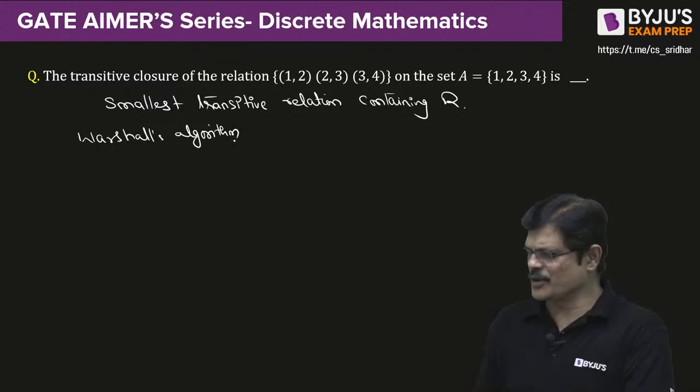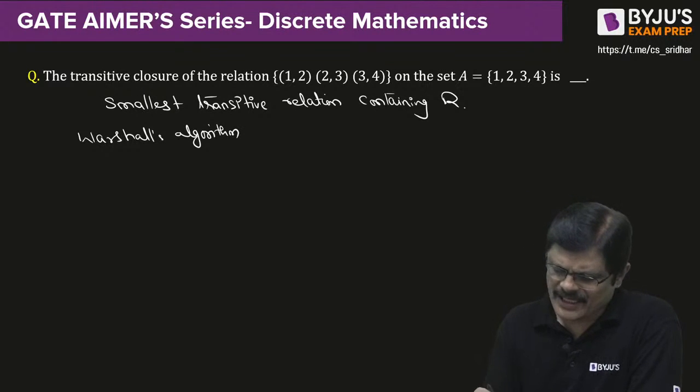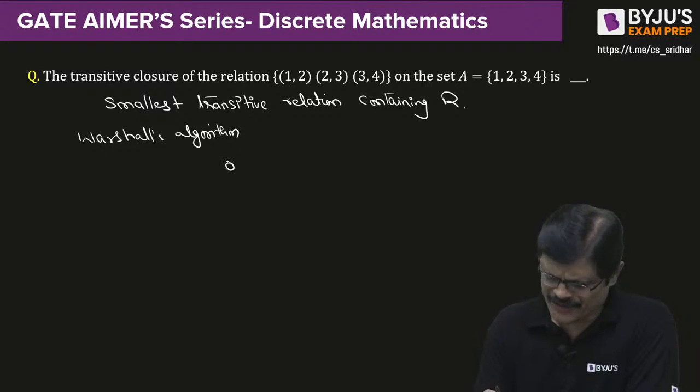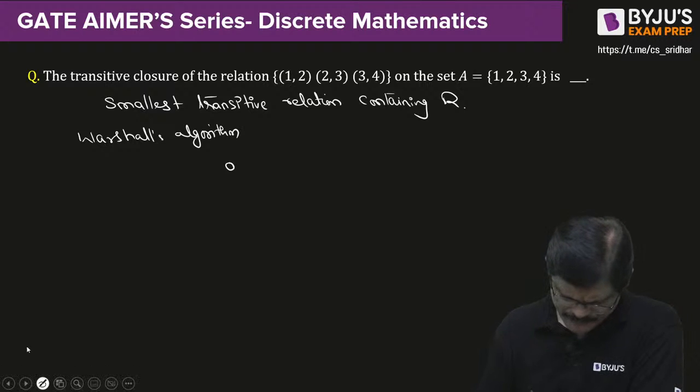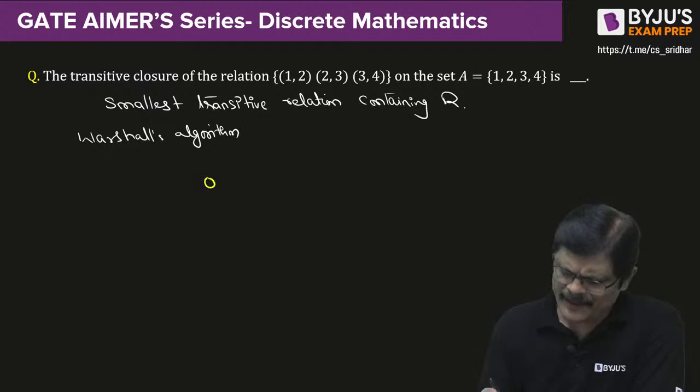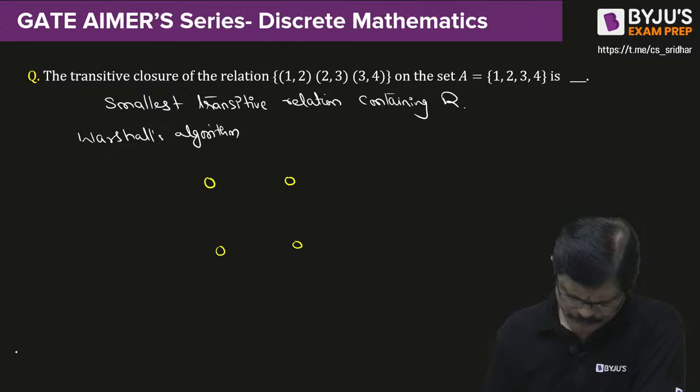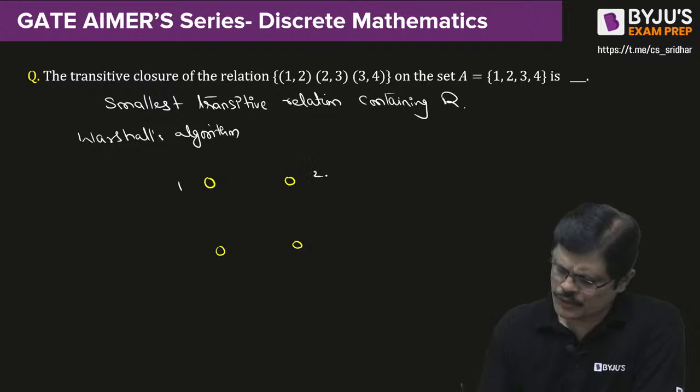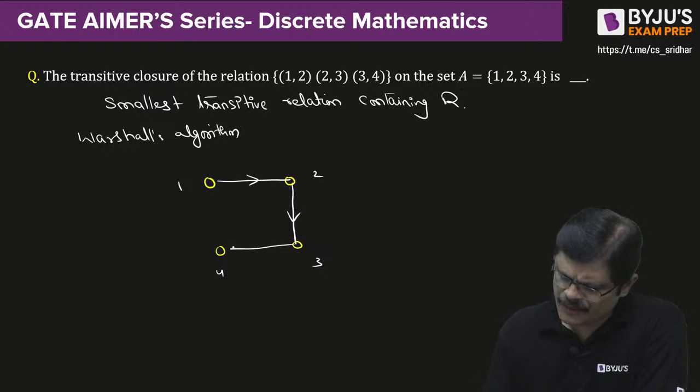So let me just introduce the Warshall algorithm here. See, the algorithm goes like this. Just write down the vertices. Within the diagram I am explaining 1, 2, 3, 4. See, originally 1 to 2, 2 to 3 and 3 to 4.